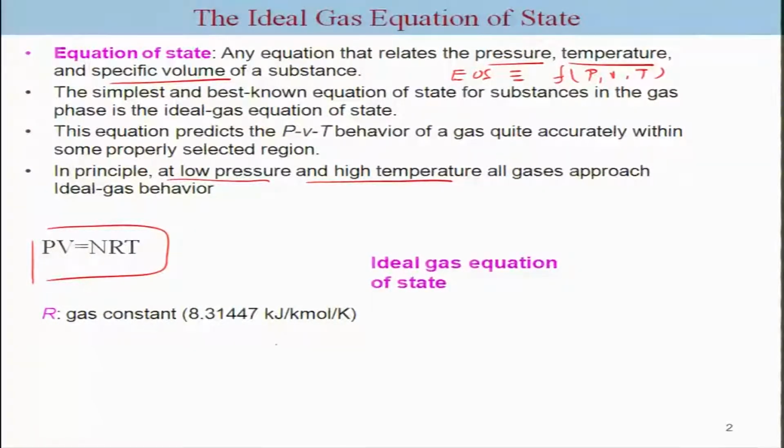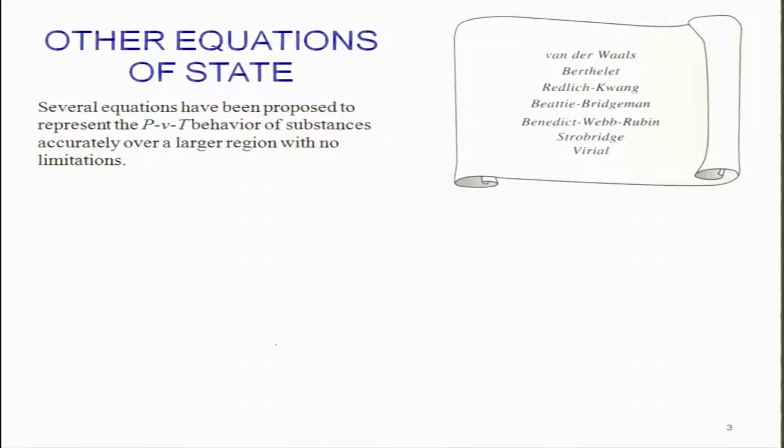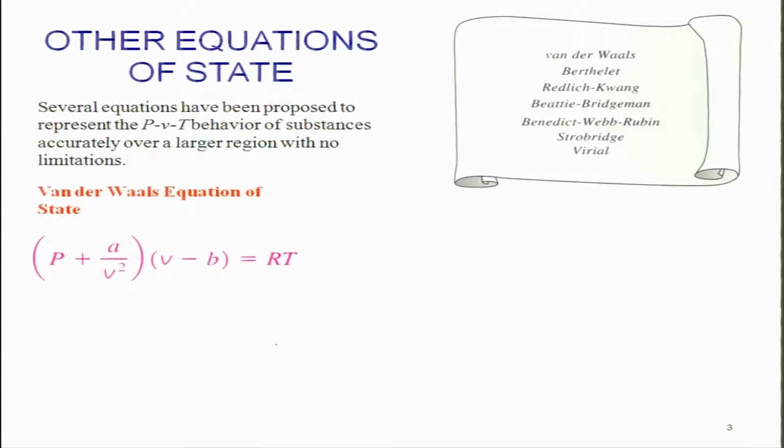Now, of course, we cannot represent the properties of many different substances by the ideal gas equation of state, and thus for real fluids many equations of state have been developed. One of the classical ones was due to van der Waals, in the early 1930s.